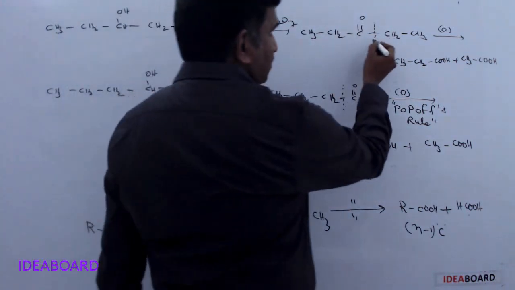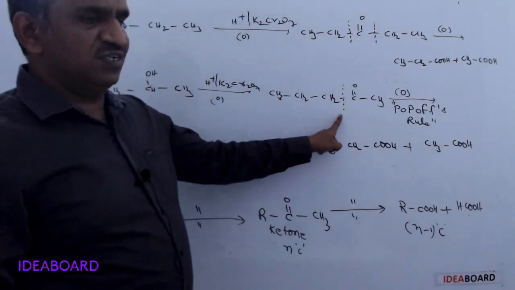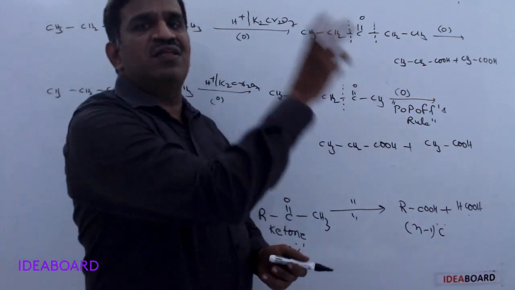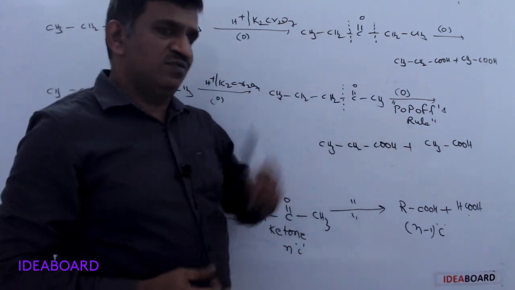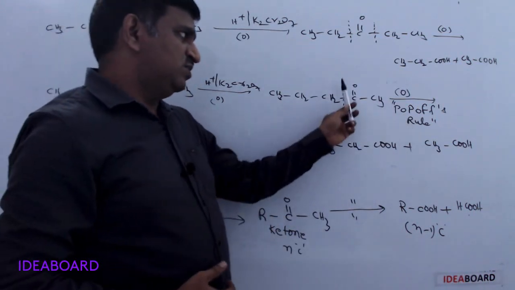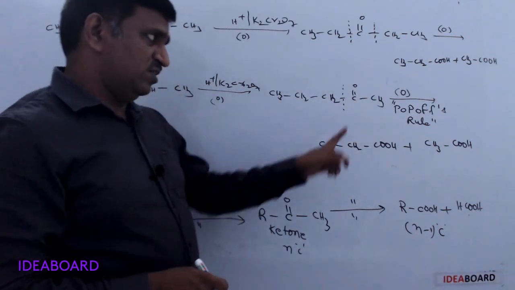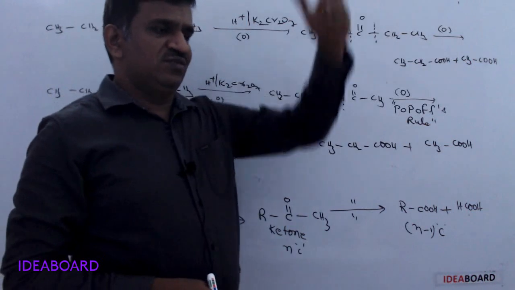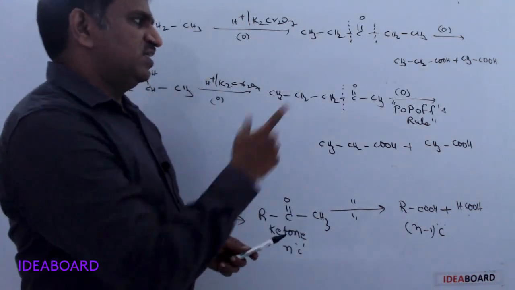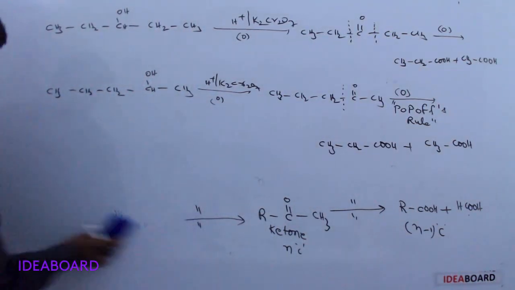Here the bond dissociation may occur on this side also. But here the bond dissociation always occurs in this place, and the CO group goes along with the smaller alkyl group. That is Popoff's rule. According to Popoff's rule, the dissociation of the CC bond occurs at the keto and smaller alkyl group. Here the keto group and smaller alkyl group move away as a smaller carboxylic acid. Okay, that is for a secondary alcohol.